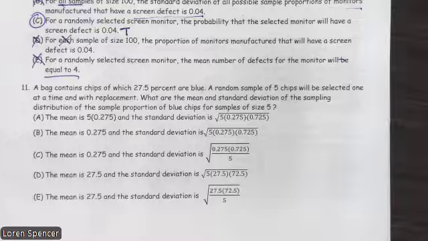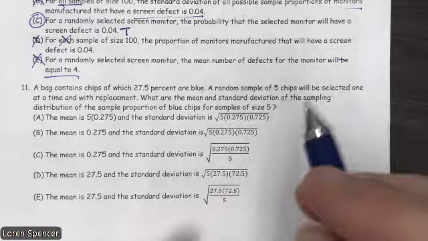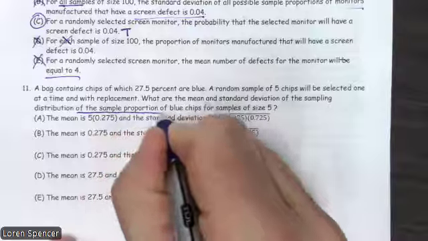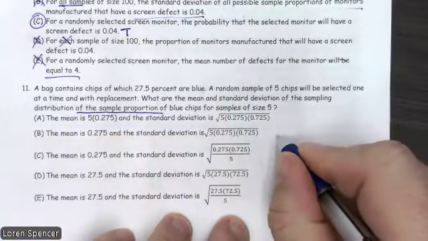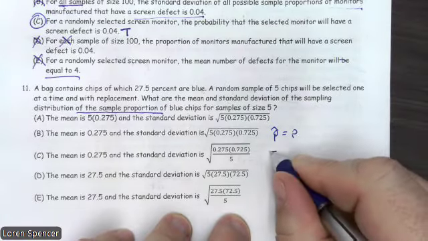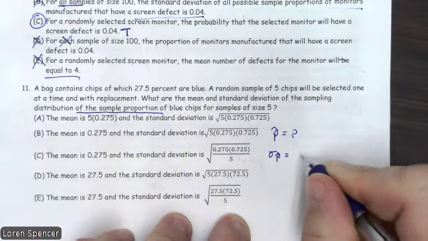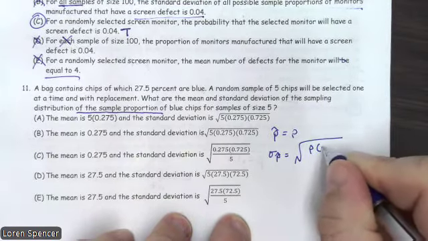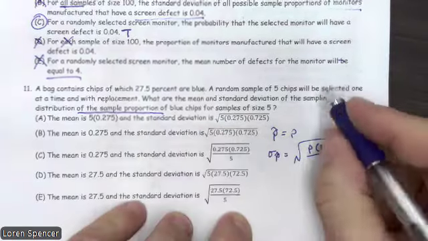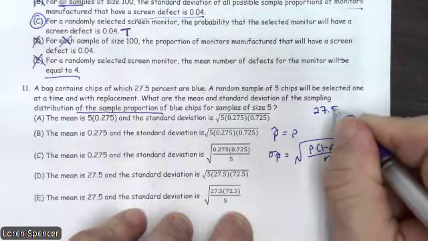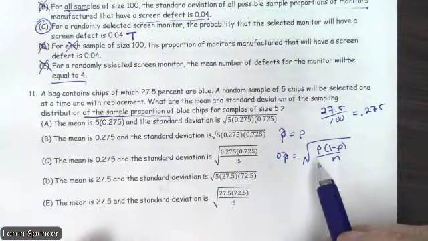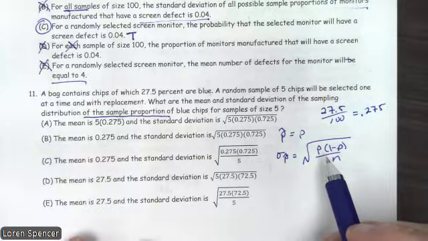All right. So first off, they're asking for the distribution of the sample proportion. The mean of p hat equals p, and the standard deviation of p hat equals the square root of p times 1 minus p over n. So let's take that 27.5% divided by 100, and we end up getting 0.275. Everywhere we have a p, we need to replace it with 0.275.